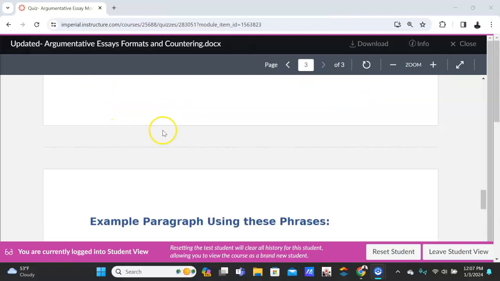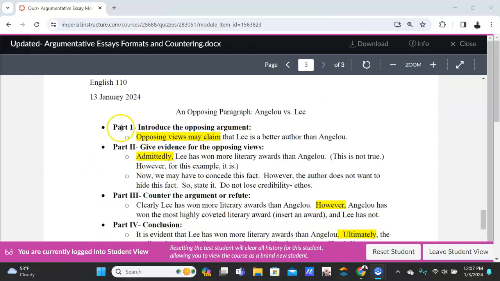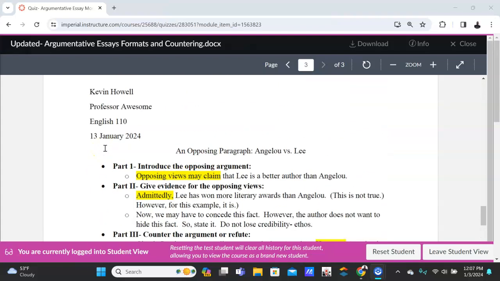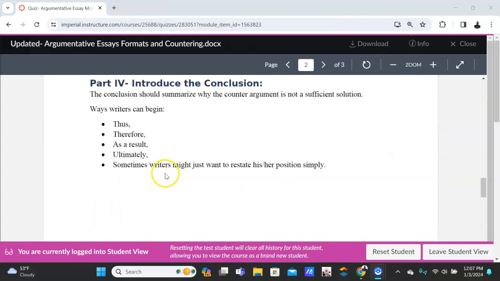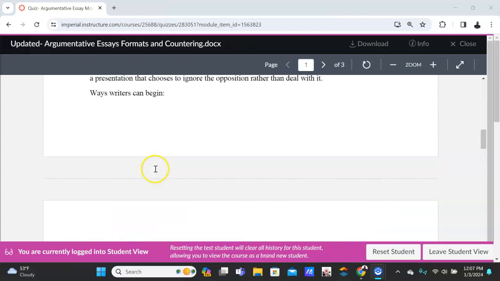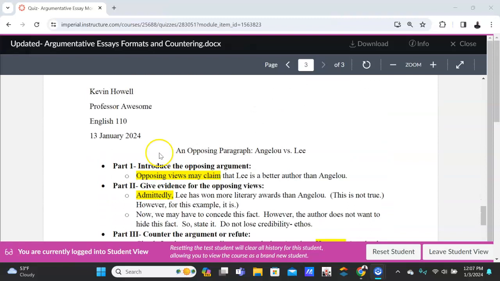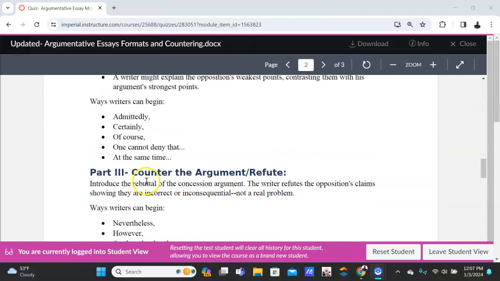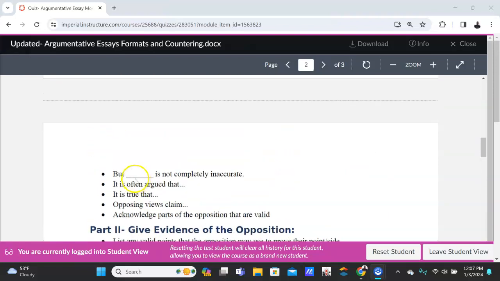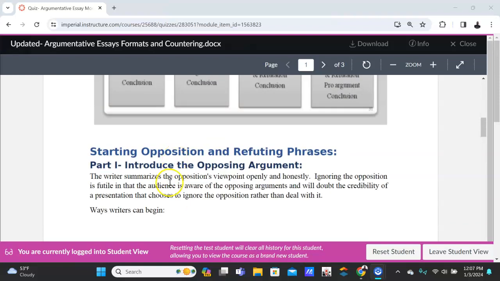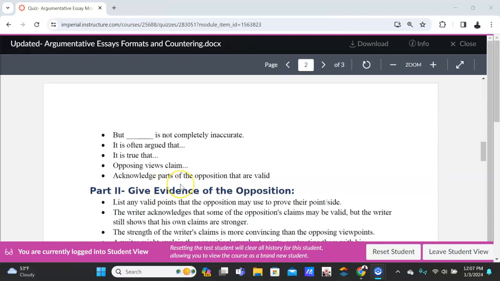Those keywords here are in yellow on the other point. Notice here I did it again. I just copy and pasted it. So opposing views may claim that came from part 1. Part 1, introduce the opposing, your topic sentence. Part 1, opposing, that's why I put this in, highlighted in yellow. Again, you don't need to use opposing views may claim. Maybe for part 1 you want to use but blank, or it is often argued that. Any of these ways for part 1, which is the topic sentence of your counter argument and refuting paragraph.